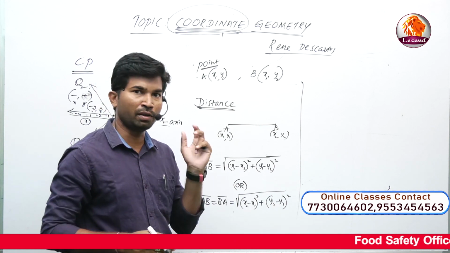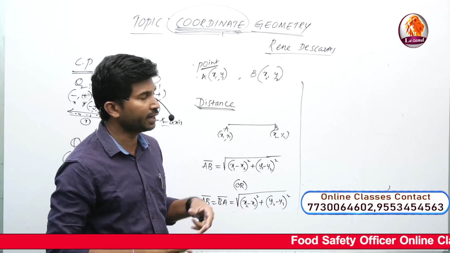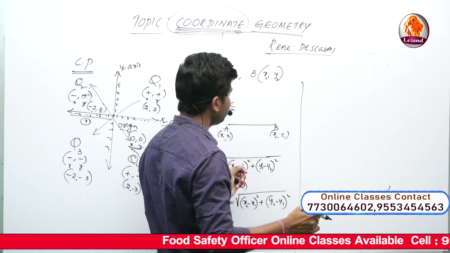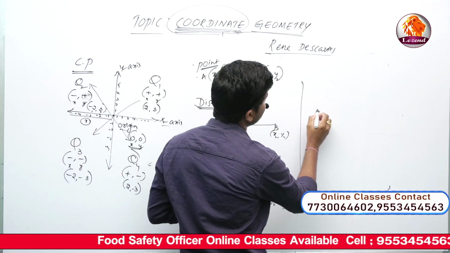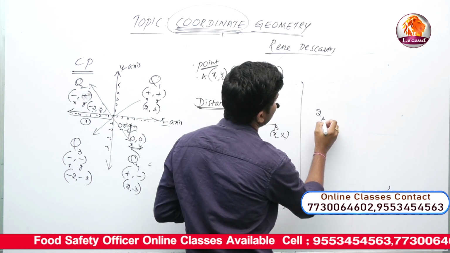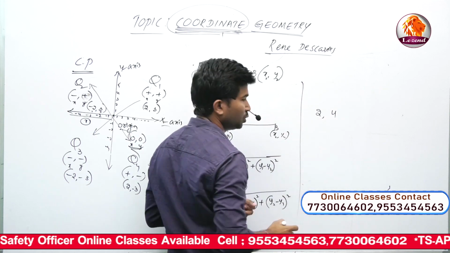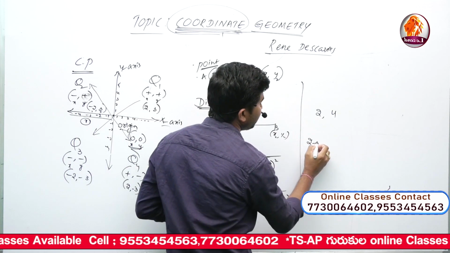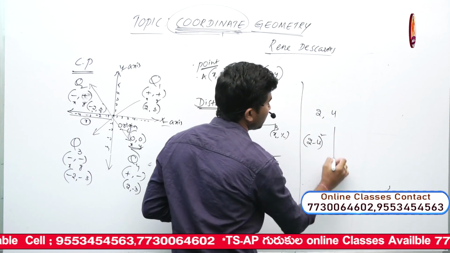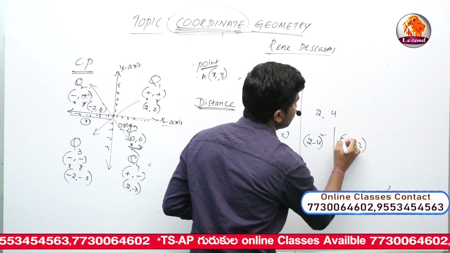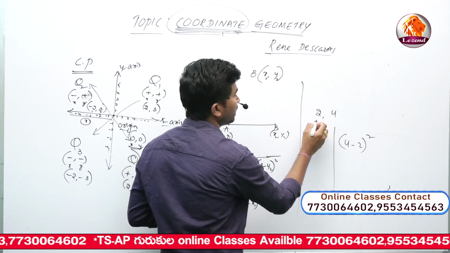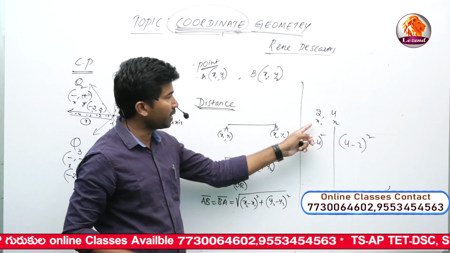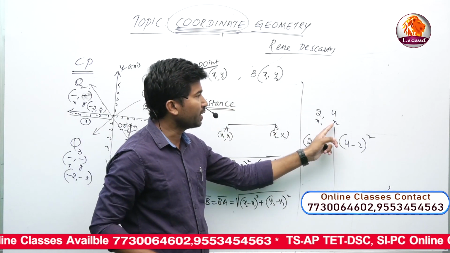Where will you apply that, when we apply that, we have to revise it and recall the formula, generally applied in an examination. And now, don't learn it by heart. For example, I am taking the first element as 2 and the second as 4, so 2 comma 4. Now, 2 minus 4 whole square, and again 4 minus 2 whole square. This is x1, this is x2. I am taking a simple example.